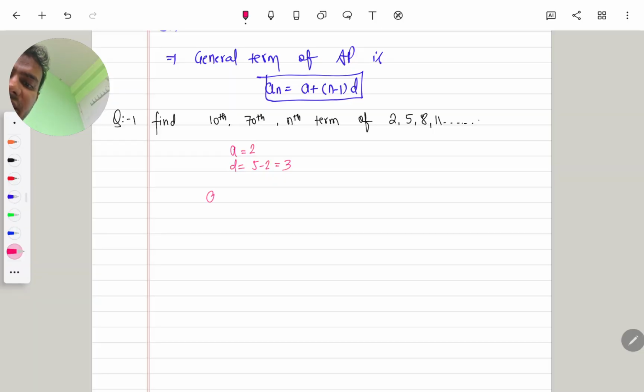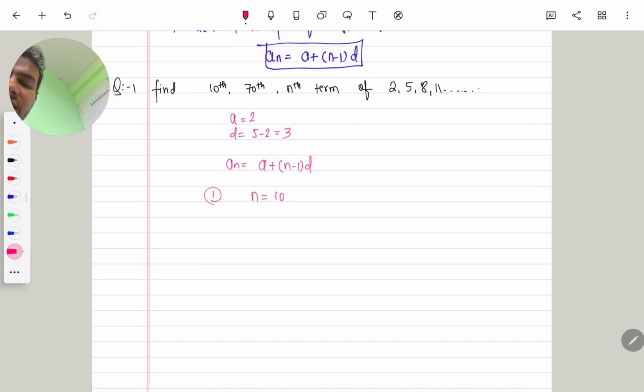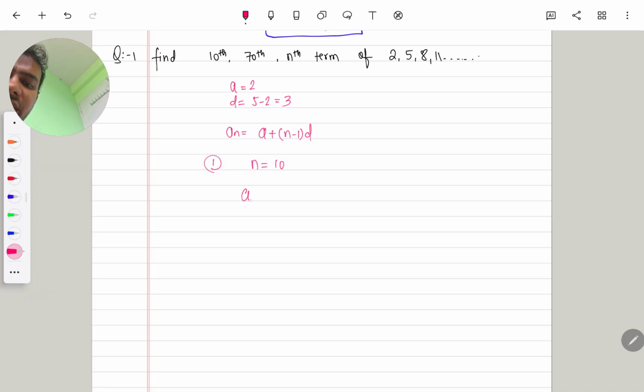We have to find its 10th term. The 10th term, A10, is A plus 9D. We have a formula for the general term of the AP: An is equal to A plus n minus 1 into D. For the 10th term, we put n equal to 10.